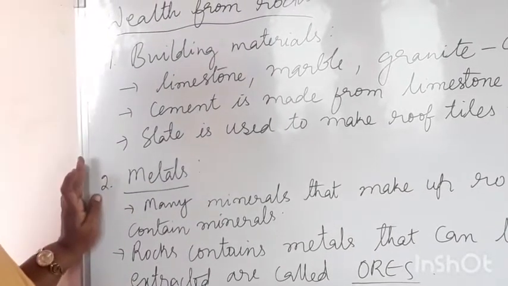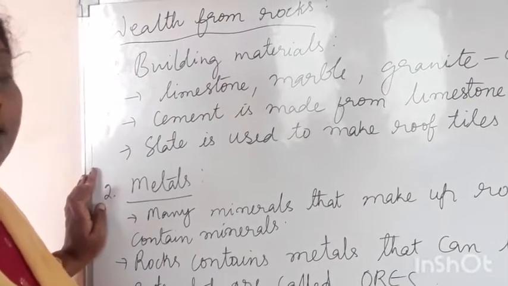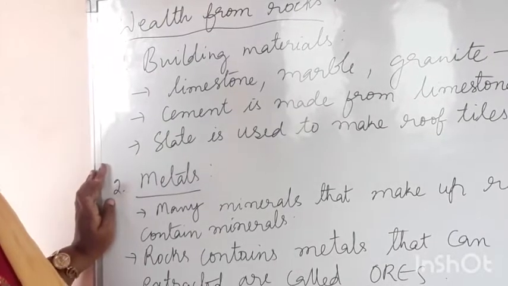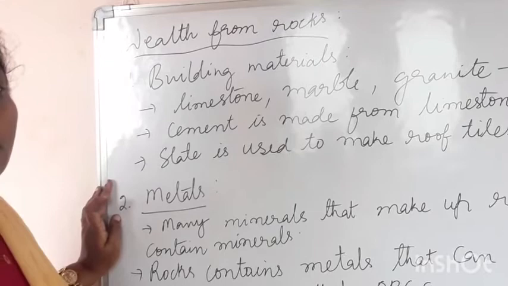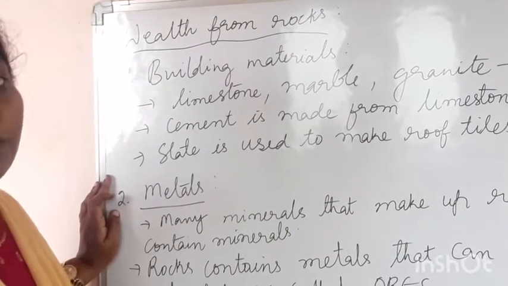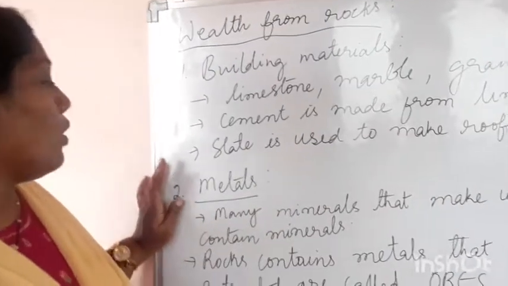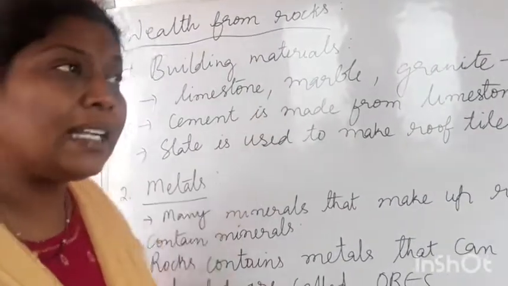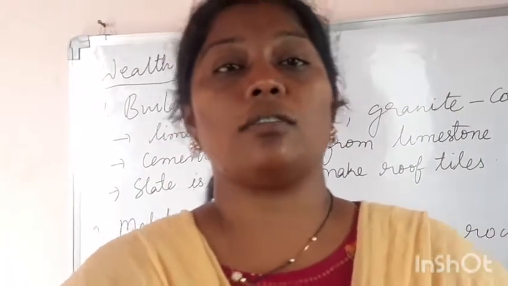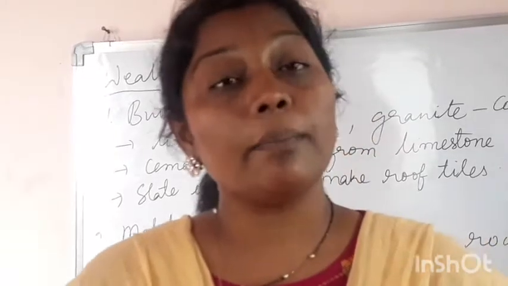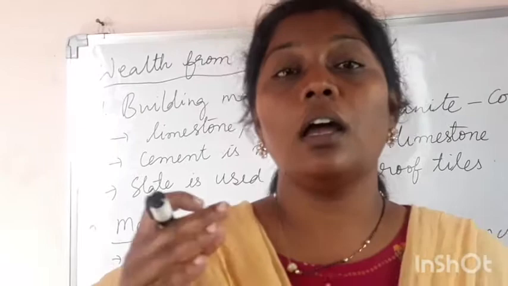Next one, metals. See children, there are different metals that we are using, like iron, copper, cobalt, what not. There are many metals that we are using, gold, silver, all these are metals, right? So from where do we get these metals? The metals are nothing but minerals which are found in the rocks.